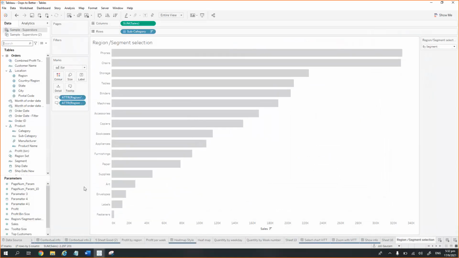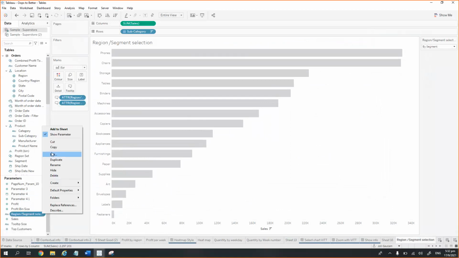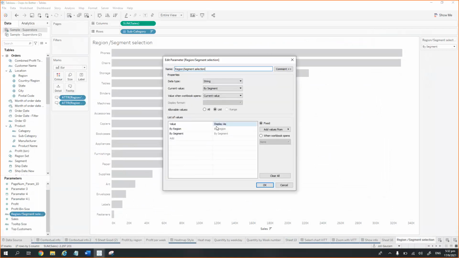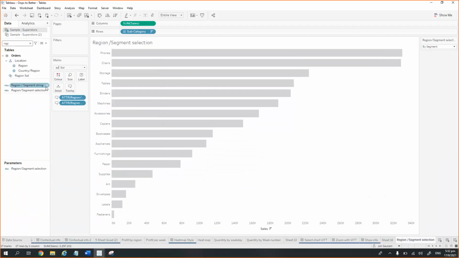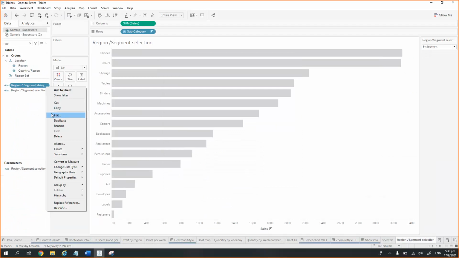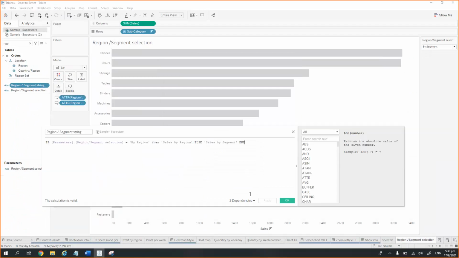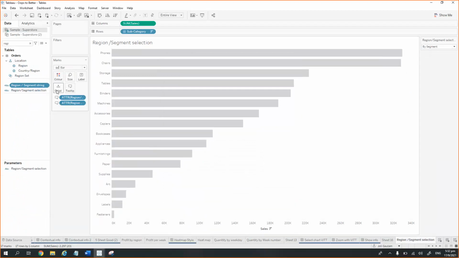So this is really easy. What we are creating here is a parameter. We have created a string parameter where it is showing two things, whether we want the visualization in tooltips by region or by the segment. And we will show this parameter in the dashboard where you are seeing. And after that, what we are doing is we are creating the string. Sorry, I opened the wrong one.